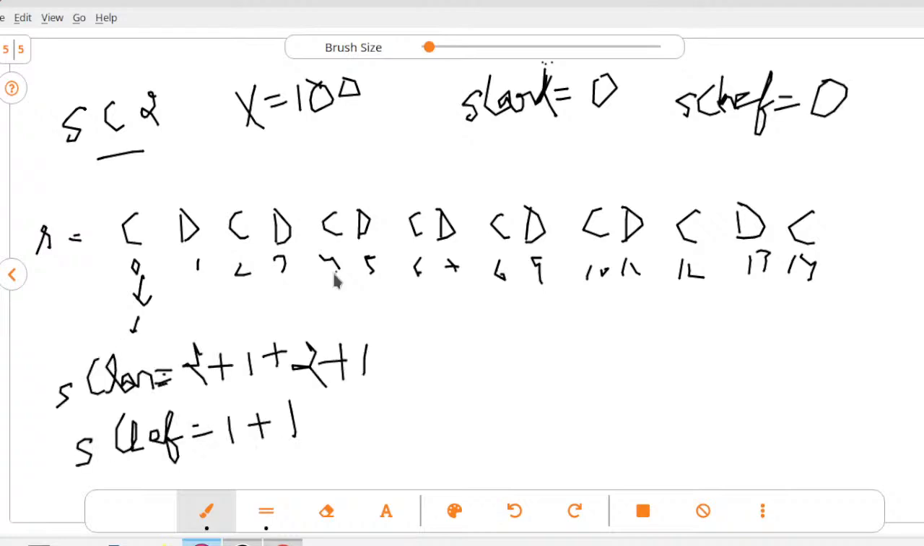For index number 4 Carlson has won, so he will get plus 2 points. For index number 5 it is a draw, so both will get plus 1 point. For index number 6 Carlson has won, so he will get plus 2, and for index number 7 it is a tie, so both will get plus 1. For index number 8 Carlson will get plus 2, and for index number 9 both will get plus 1.